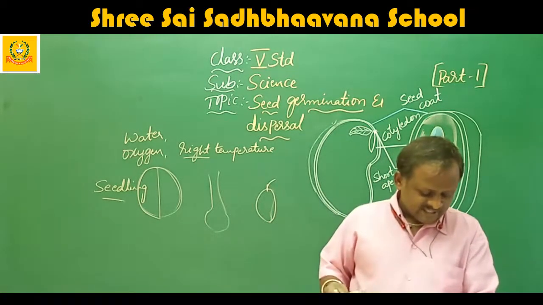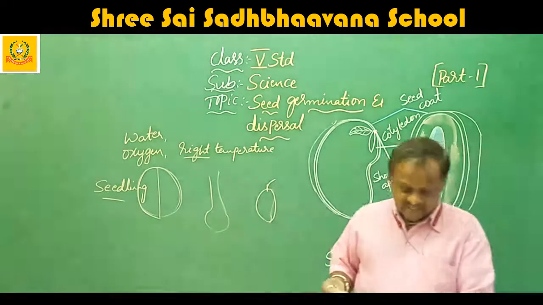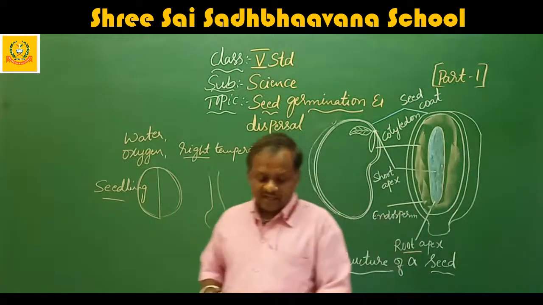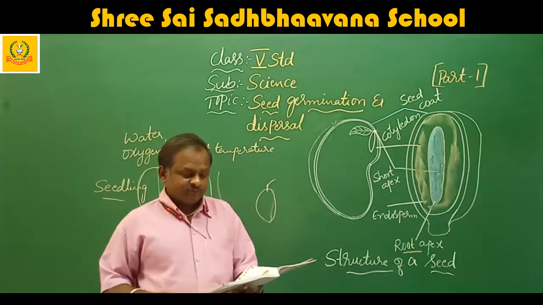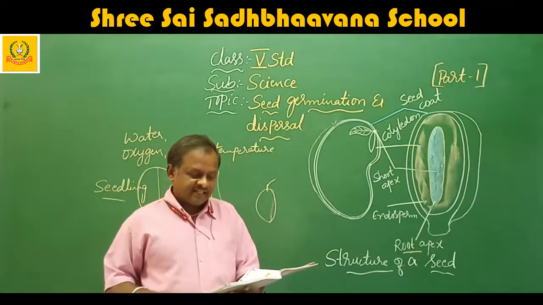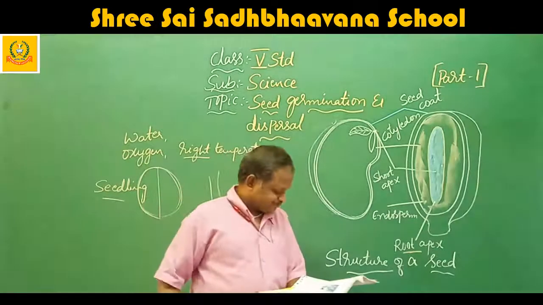Seeds can be dispersed in a number of ways. They may be carried by wind, water, or animals. Some plants even shoot out their seeds explosively. The size of a seed is an important factor in its dispersal.